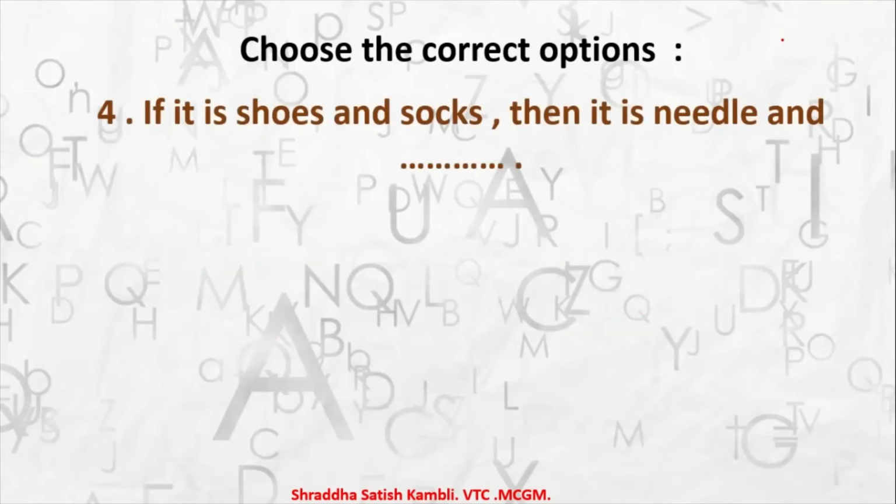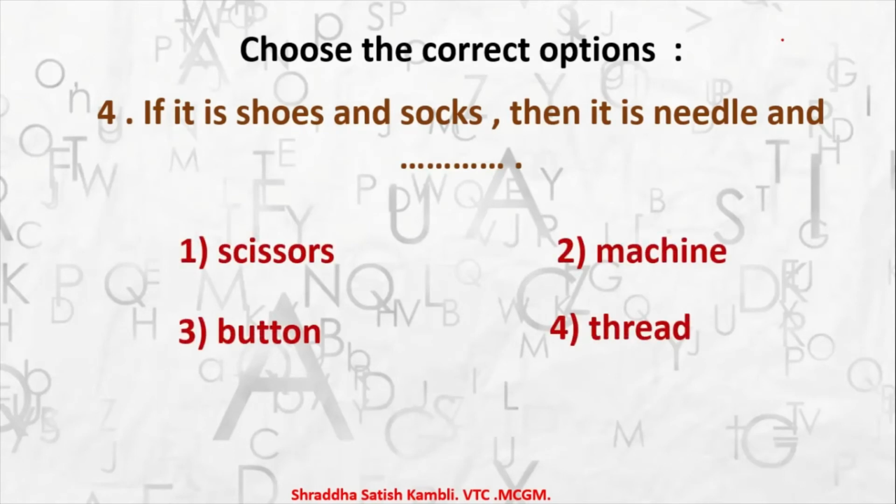If it is shoes and socks, then it is needle and dash. Shoes and socks are always said in pairs. These two nouns always occur in pairs. So if shoes is to socks, then needle is to what? Is it 1 scissors, 2 machine, 3 button, or 4 thread?